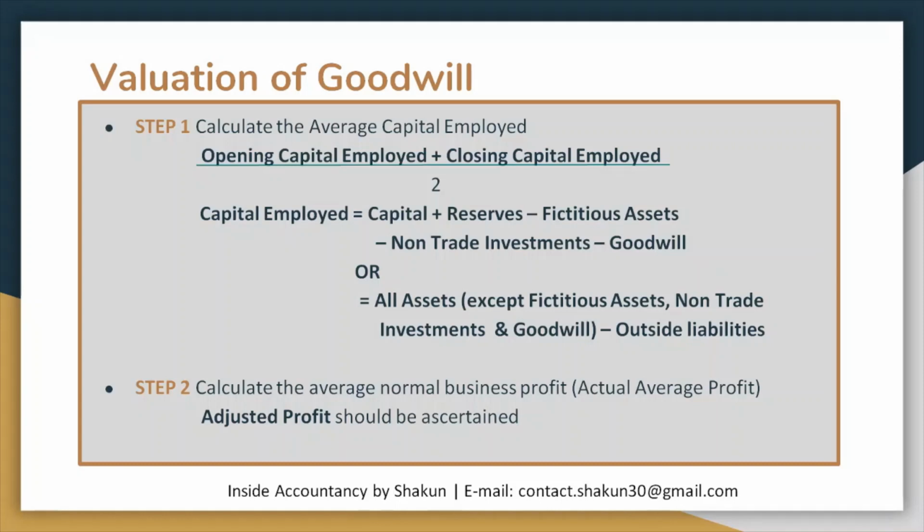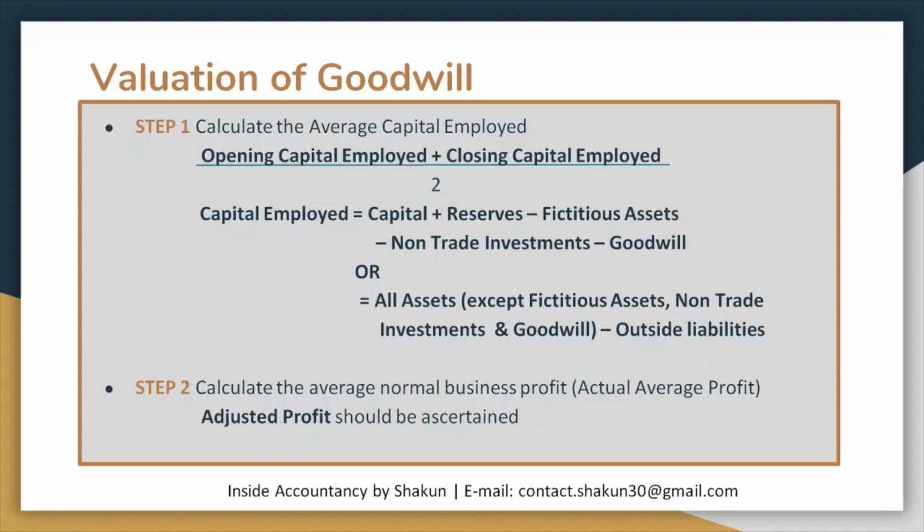So all the steps which you used to take for calculating super profit will be taken here also in this method. The first step was the calculation of capital employed through the liability approach or the asset approach. Under the liability approach, capital plus reserves minus fictitious assets. Fictitious assets such as preliminary expenses or advertisement suspense account or underwriter's commission. Non-trade investments are to be subtracted, those investments which are made to earn more income, and goodwill is also subtracted under the liability approach. Under the asset approach, all assets except all these three which you had subtracted in the previous formula, minus outside liability. So this gives you your capital employed. I have talked about this in detail in my previous video.